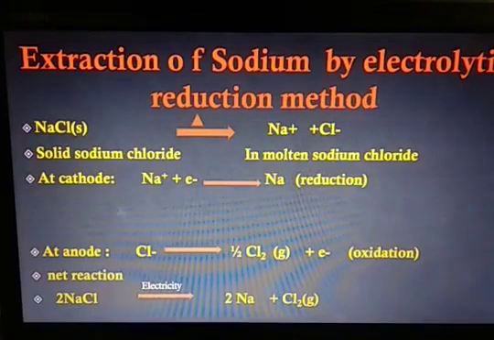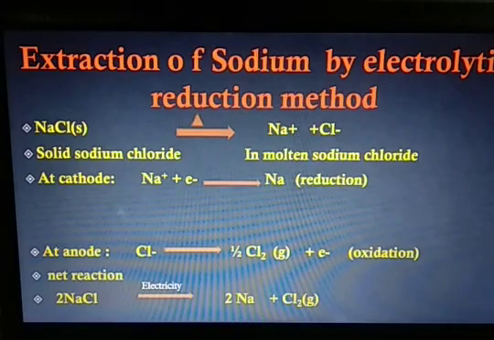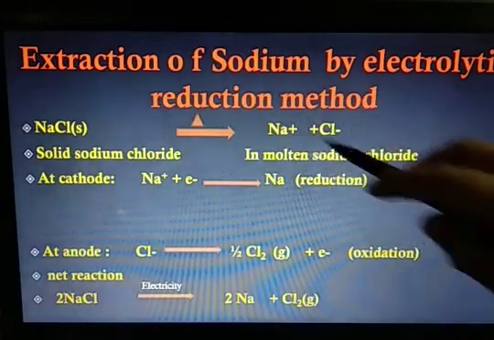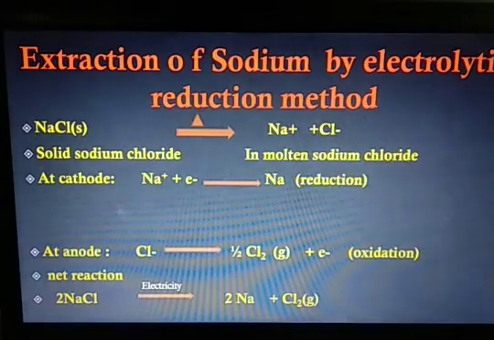For example, let us do electrolytic reduction of sodium. So we have sodium chloride. First I want this to be in molten state. So that is why this solid sodium chloride is strongly heated and we have molten sodium chloride in which free ions of sodium and chlorine are present.